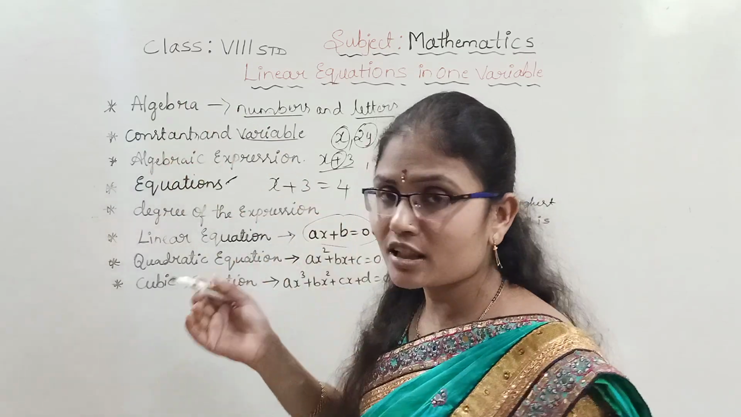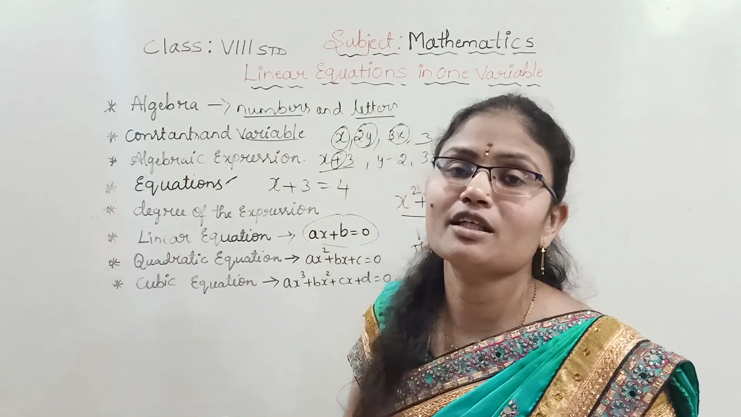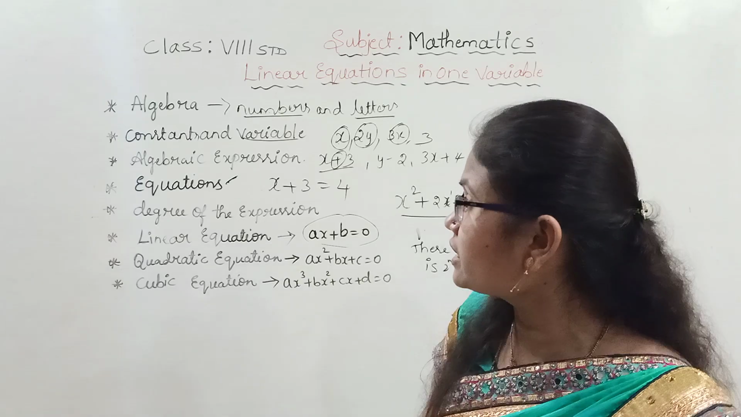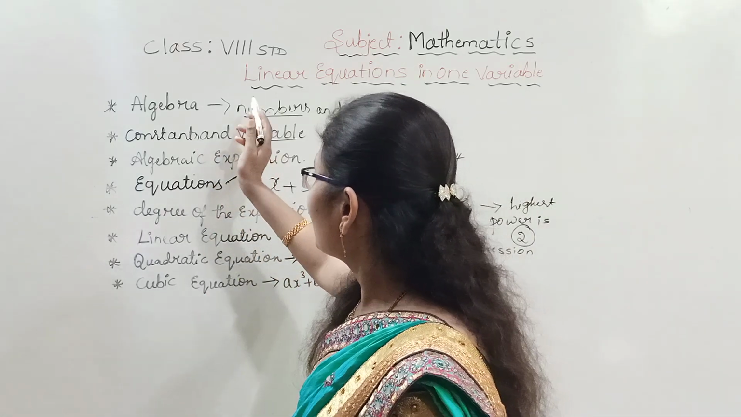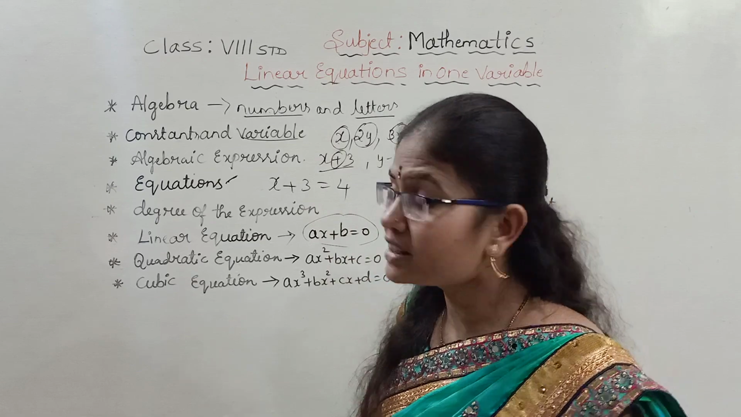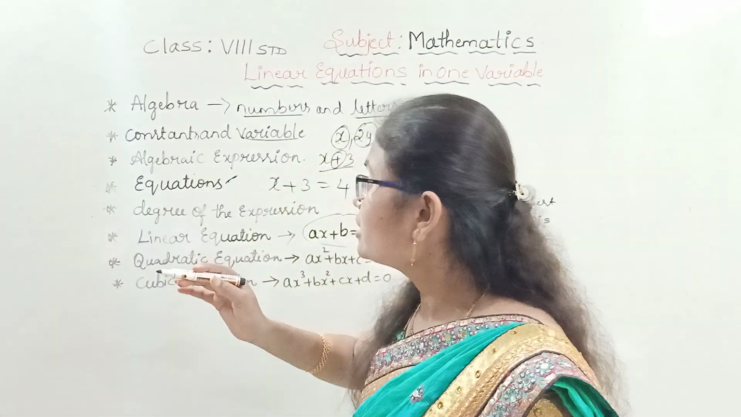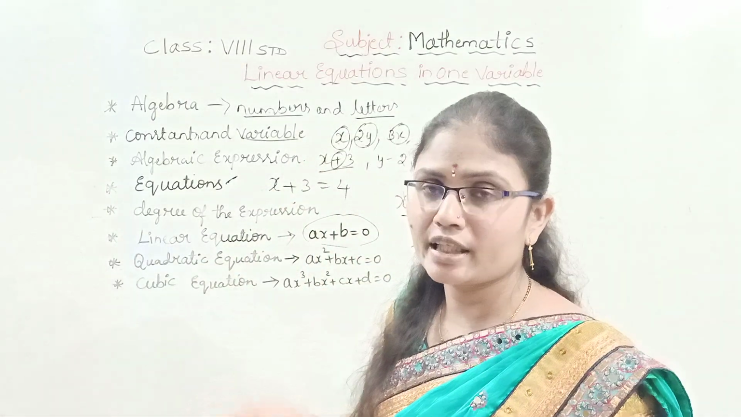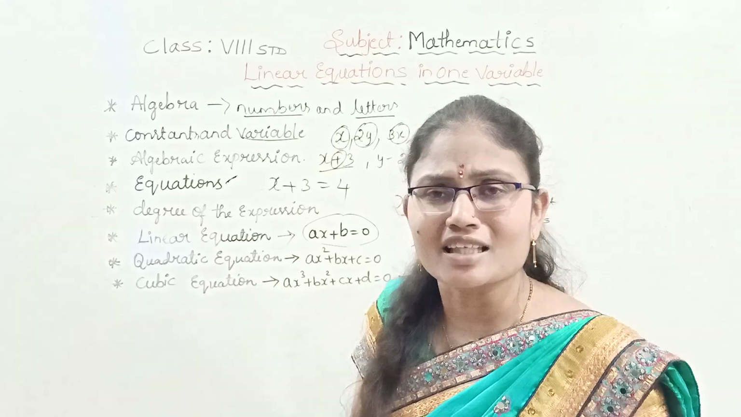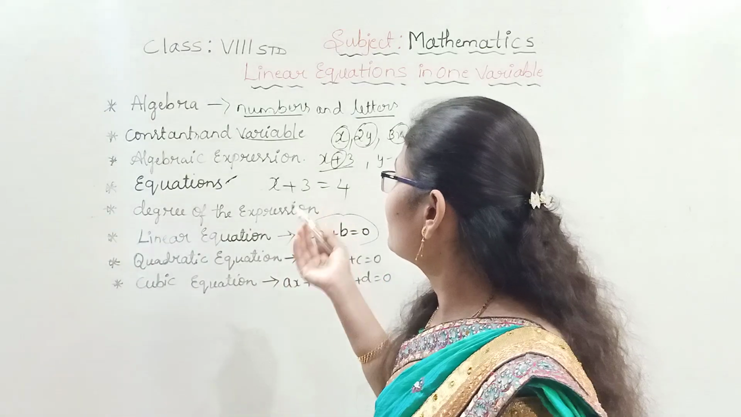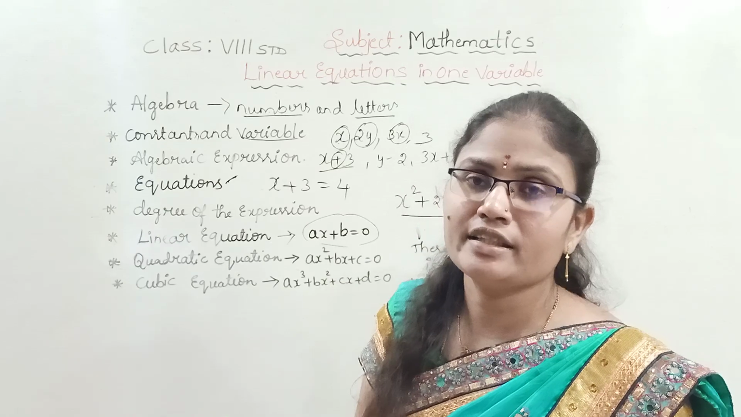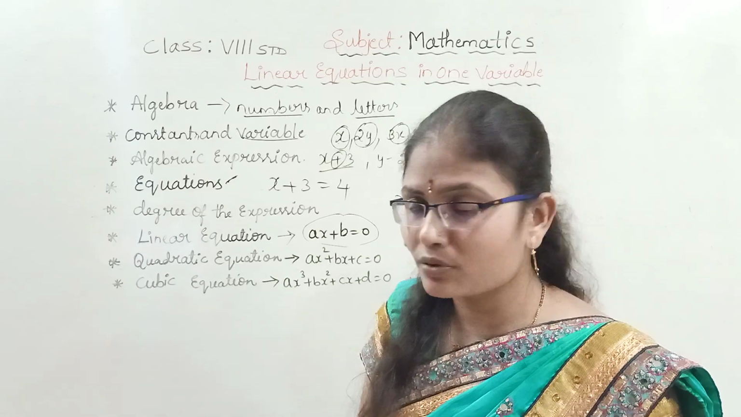Algebra is nothing but the branch of mathematics that deals with numbers and letters, constants and variables. Numbers we are going to call constants. Letters we are going to call variables. The value of a constant never changes at any cost. The value of variables changes according to the values you give.